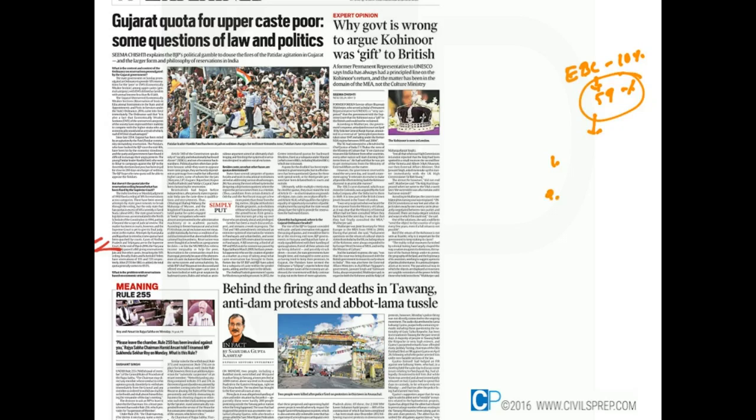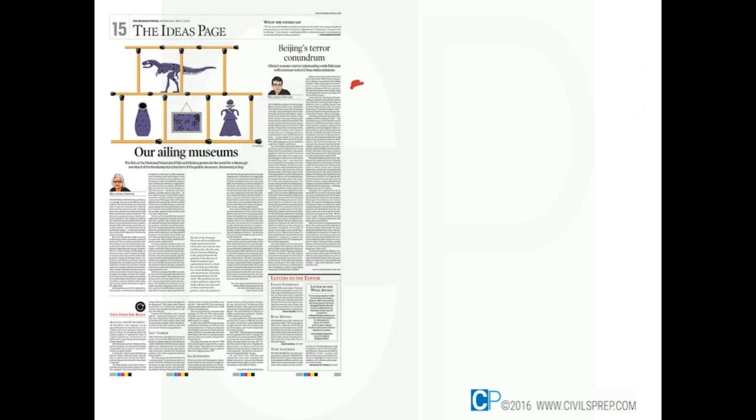And the second thing is, the reservations have crossed 50%, whereas in the Indira Sawhney case, the Supreme Court has clearly stated that the total reservation shall not cross 50%. So, as it has reached 59%, it may be violating the conditionalities. Now, coming to the Beijing terror conundrum.